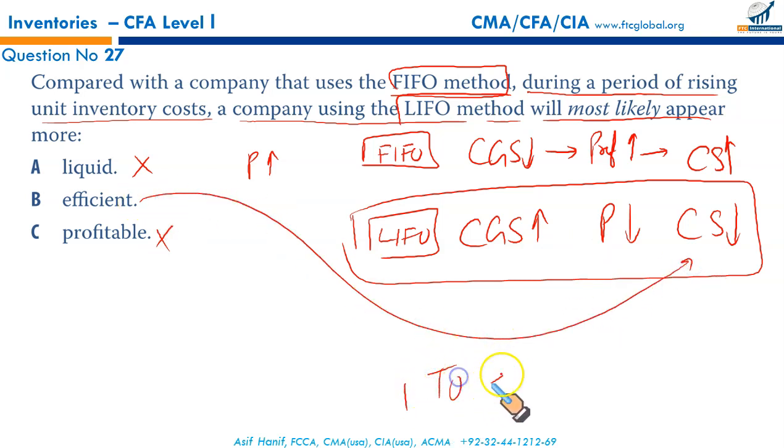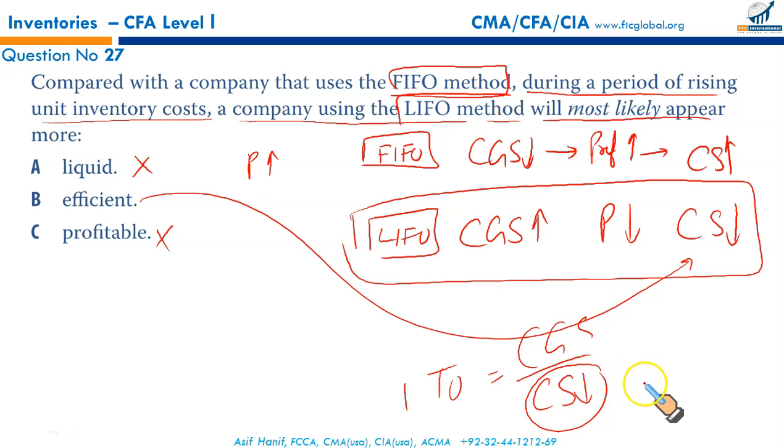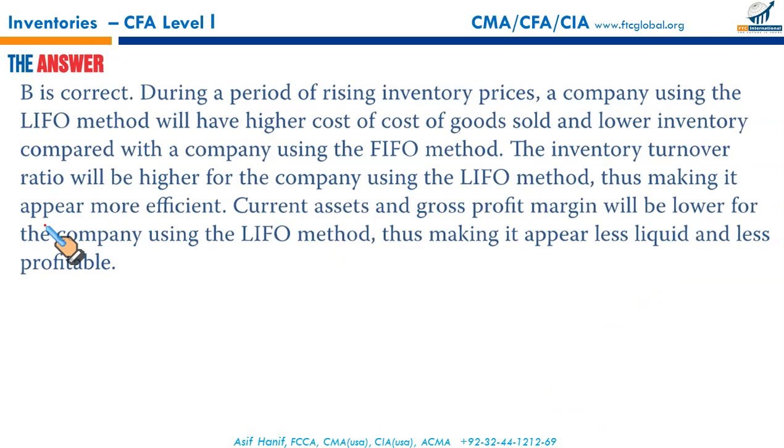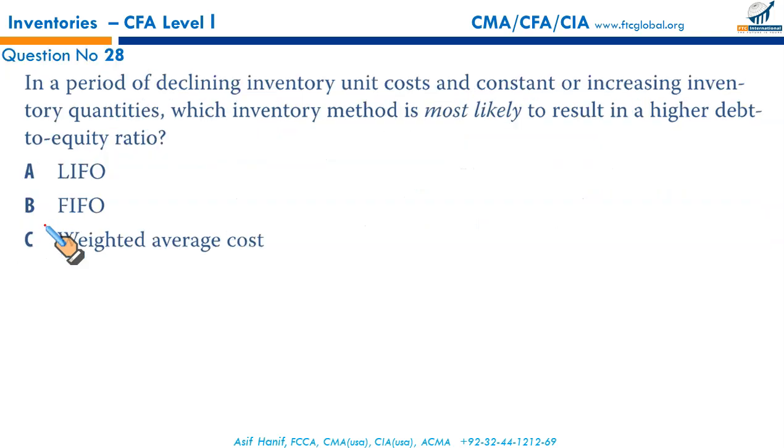Inventory turnover is equal to CGS divided by closing stock. A lower closing stock means a lower denominator. A lower denominator means higher inventory turnover. Absolutely convinced that it's B. And this is how your traditional conventional system will work. B is the right answer.